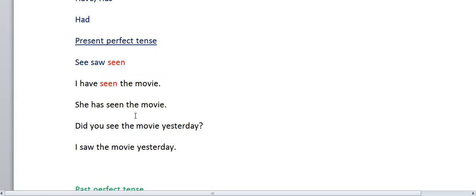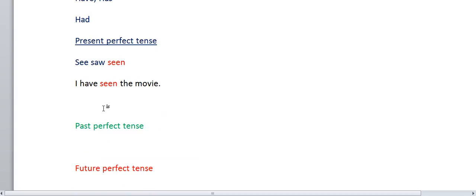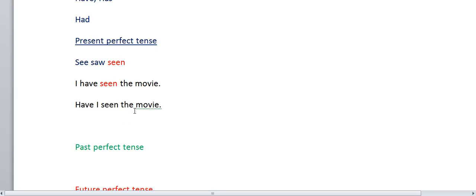Suppose you want to convert this into a question. I have seen the movie. Just take have in front of this sentence: Have I seen the movie? You're not doing anything else. It will ask for a question mark, so you are converting that into a question. Then suppose you want to add any question word in front of have, like what.